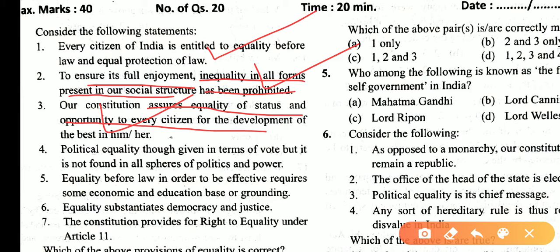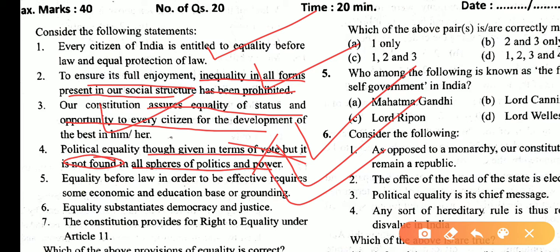Yes, political equality is given in terms of the vote, but it is not found in all spheres of political power. This statement is incorrect because you know that having equal voting power and having equal qualification for the MLA, MP, and other things. So, four statements are incorrect. Equality before law, in order to be effective, requires some economic and education based grounding. This statement is also correct.